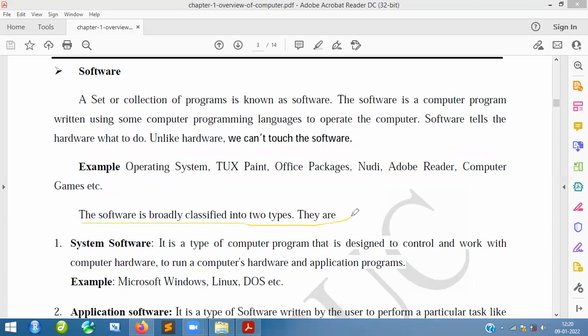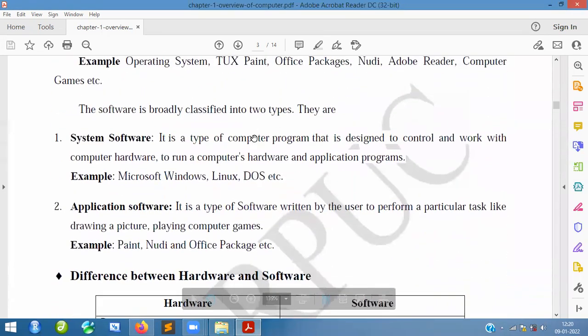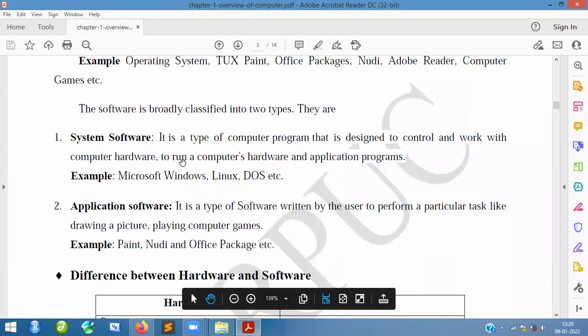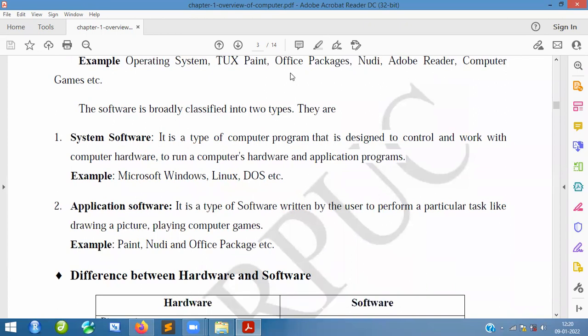Software is broadly classified into two types, system software as well as application software. What do you mean by system software and application software? I will tell you very clearly about this. System software is a type of computer program that is designed to control and work with the computer hardware, and to run the computer hardware and application programs.